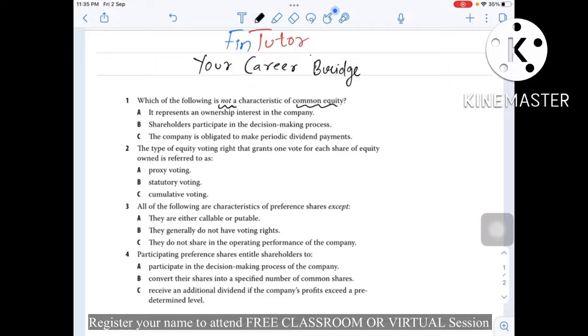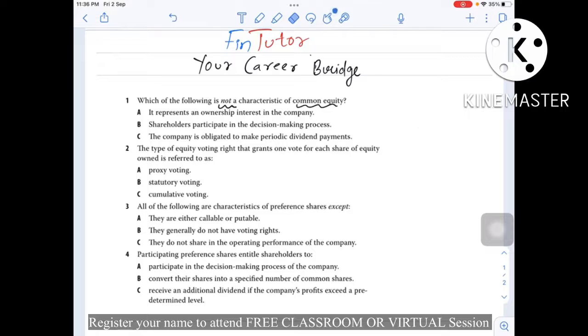Let's say a company is issuing 100 equity shares, and as a shareholder you bought 10 shares. So you become a 10% owner in the company. Even if you buy one share, you still become an owner, a 1% owner in the company. So clearly equity represents ownership, and option A cannot be the answer.